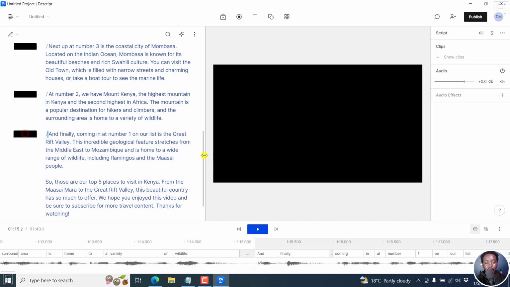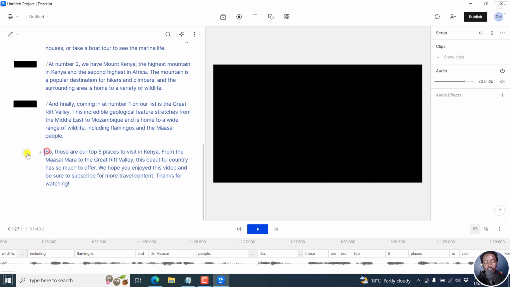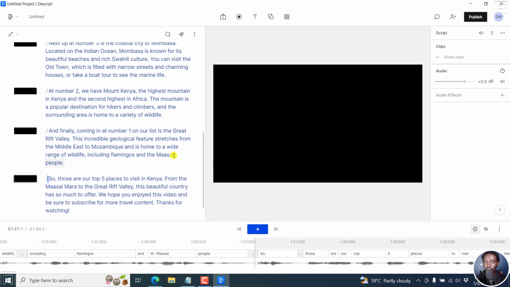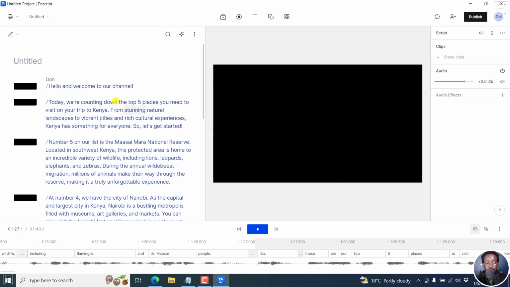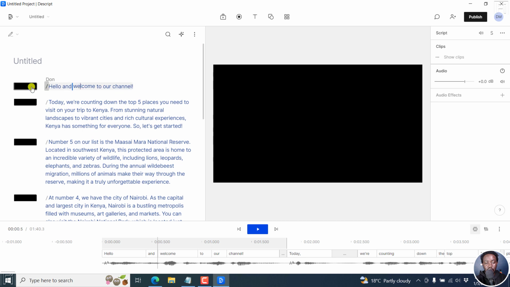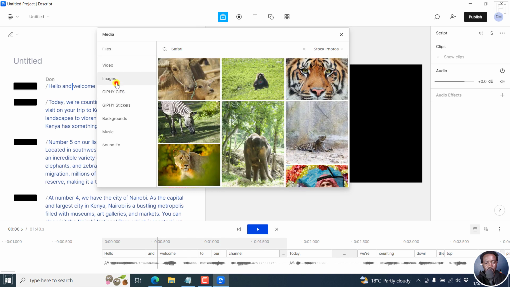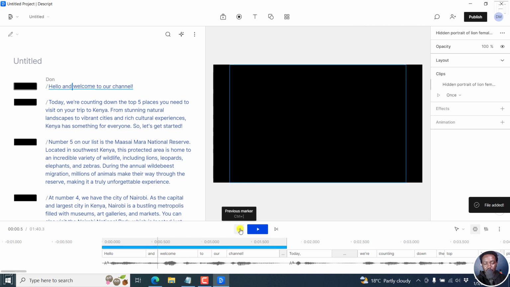So what ChatGPT did for us is that it just gave us a quick breakdown. And the good thing is that it actually paragraphed our places to visit in Kenya into different options here. So we can go for this first script here, or scene in this section, and then go back to images. Let's say we want to use this one. Looks good right there. We can see how it looks like once it's done.